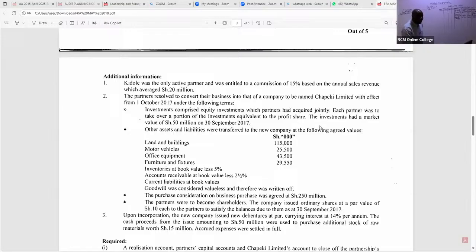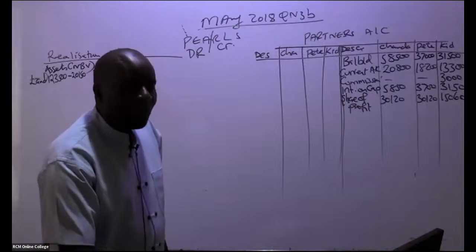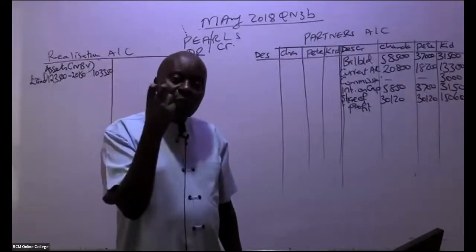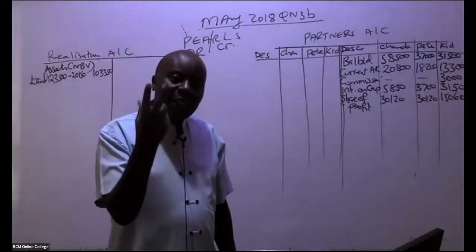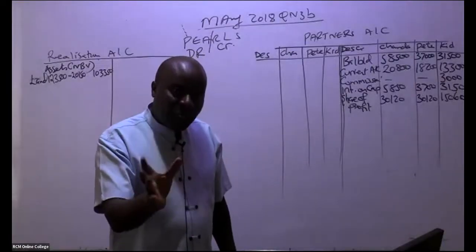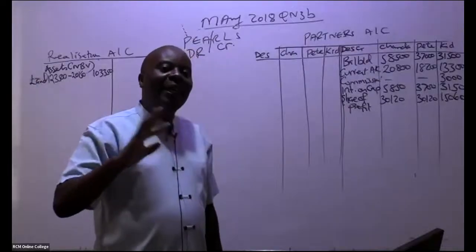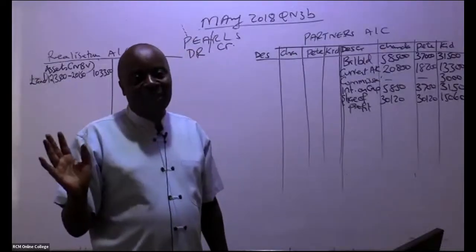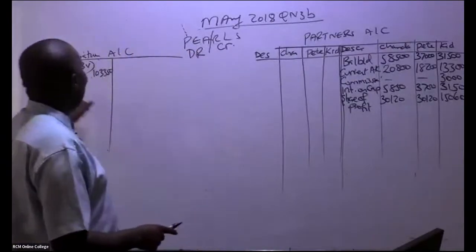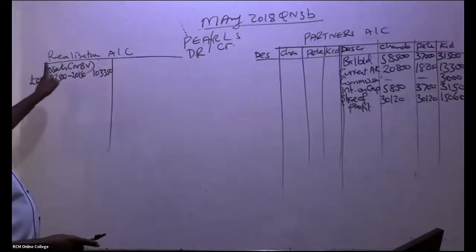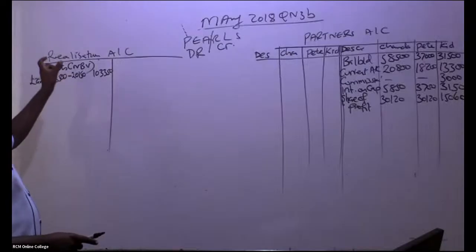When we are doing realization account, we have not yet started negotiating for asset prices. Here, basically, we are realizing the assets at cost minus accumulated depreciation. So anytime we talk about assets going to the new company, they'll be taken to the realization account at net book value.